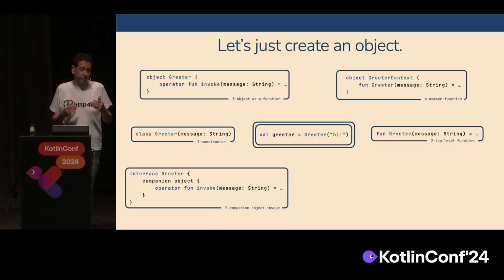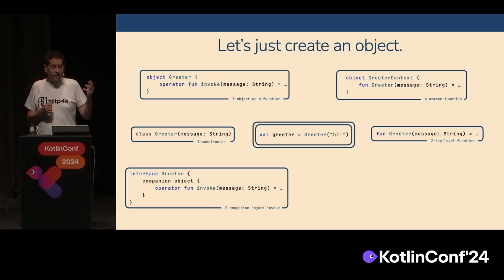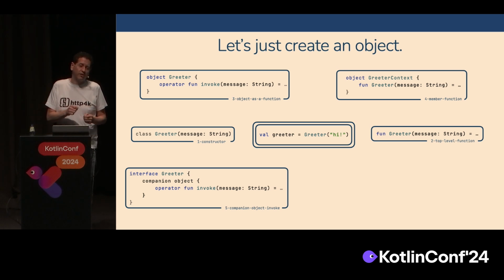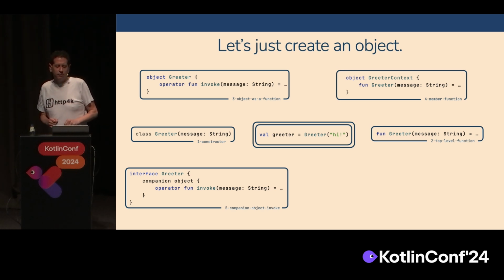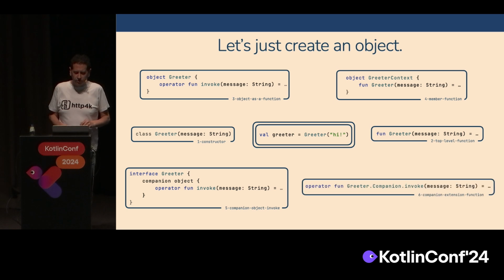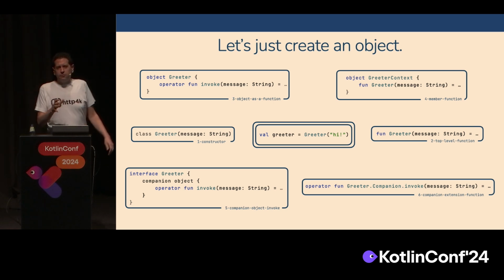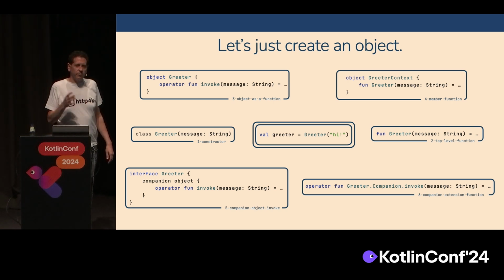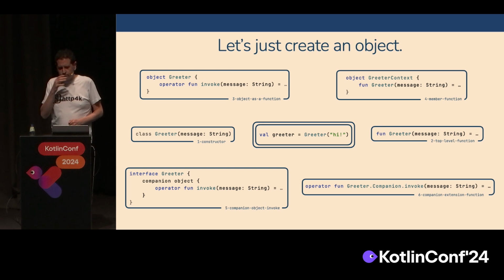We can use a slightly different version of it by taking the companion object and putting the invoke function on the companion object, but that companion object belongs to an interface. So that's another version. And the sixth one is the good old extension function, which I'm sure everyone here knows how to use. So six pieces of code, and five of them are different, and one of them is a constructor. And the five that are different are factory functions.